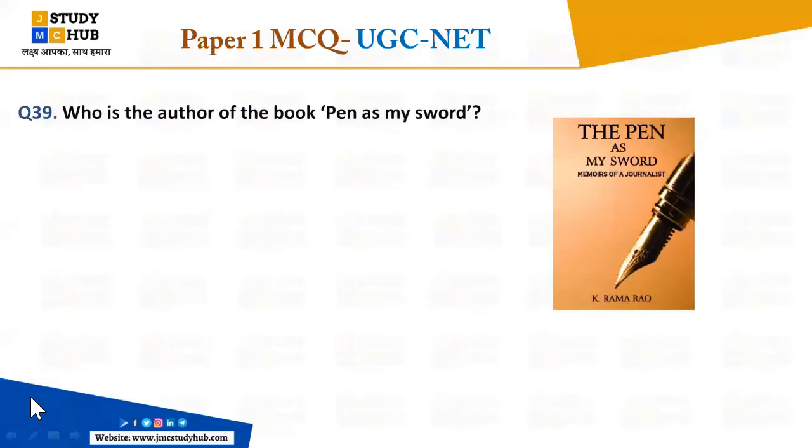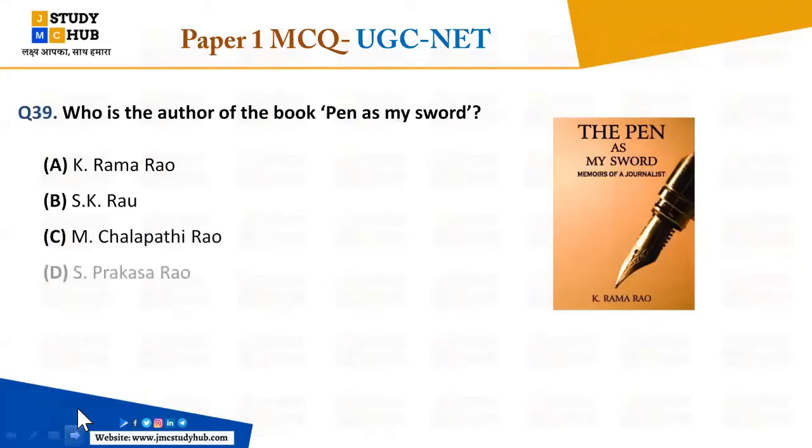Question number 39. This was asked in the UGC-NET paper 2, right? Paper 2 में ये पूछा गया question से, but I have taken in the paper 1 because it is very much easy और ये communications में आपका questions आ सकता है, so it is very much important. कभी इधर से भी इधर आ सकता है, right? So it was the first questions. ठीक है, पहला question था 2018 में, I think, right? 2018 में ये पहला question था, right? So yes, everybody's it is in the pictures, right? कभी कभी पिक्चर्स में आपको देख लेना चाहिए, ये आपको याद रहता है, इसलिए हमने पिक्चर्स यहाँ पे अटैच किया है, राइट? के रामा रॉय, एस के रॉय, एम चलपति रॉय, एस प्रकाश रॉय.